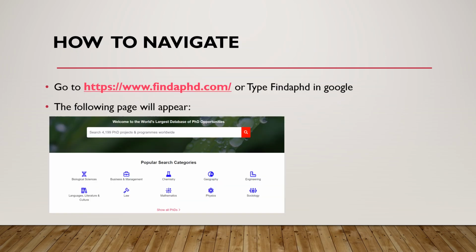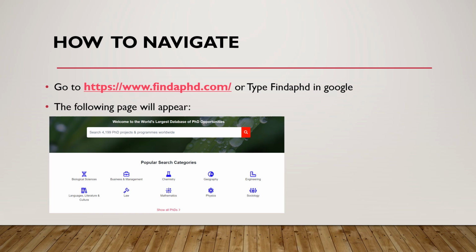And how will you navigate? When you copy and paste this link into Google, or when you type in Google "find a PhD", this page will appear. Once this page appears, you will need to select the field of study, the field of research. This will be based on your previous education.